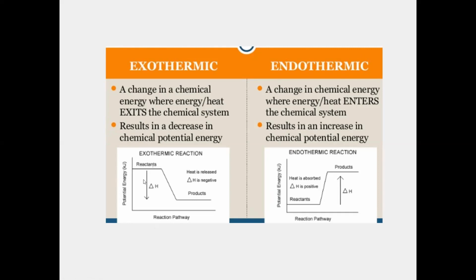Del H is the heat change. Del H is negative as the energy decreases in the exothermic reaction. The products have been formed. See the energy level here, it is so high, but when they are carrying the product, the energy level is low. So the net energy change is negative.